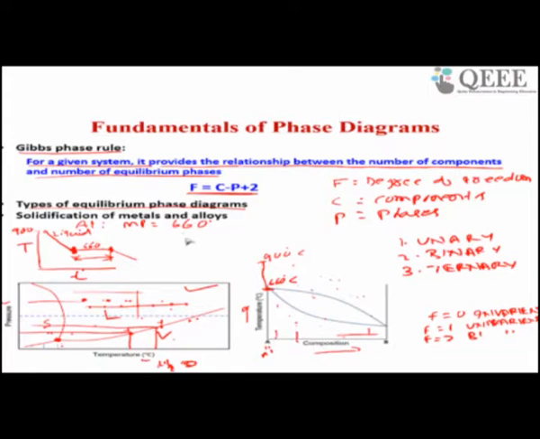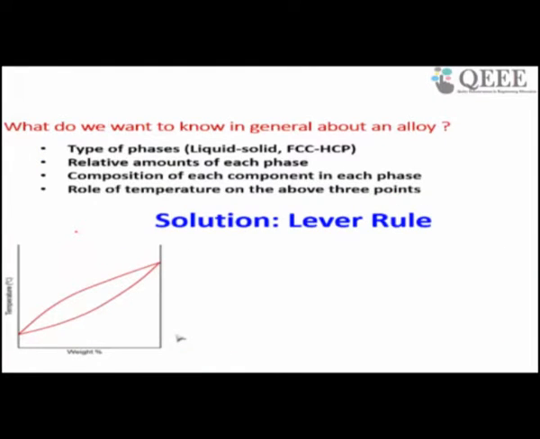For an alloy, we will discuss it in the previous slide. Now, what do we want to know in general about an alloy? In an alloy, we should know the different types of phases, for example liquid, solid, HCP crystal, et al. Suppose for a particular alloy this is the phase diagram. Our alloy is like this. This is A, this is B. This is 20% B, so this alloy is 80% A, 20% B. The remaining is 80, and here 100%.